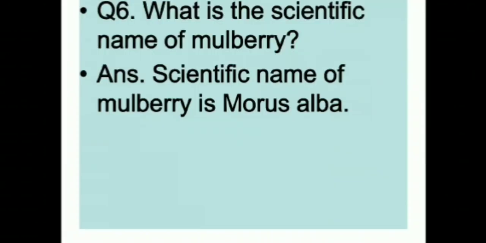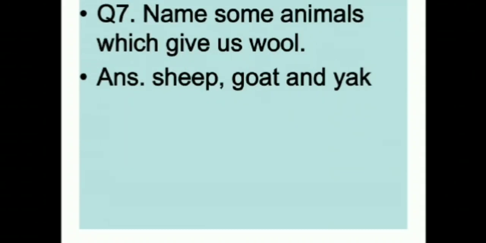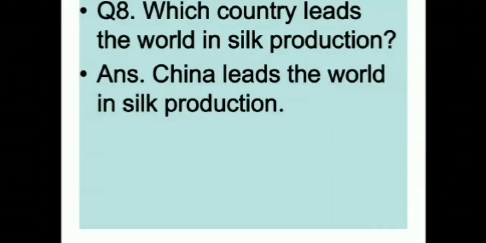Next, question number 6. What is the scientific name of mulberry? The scientific name of mulberry is Morus alba. Name some animals which give us wool. Sheep, goat and yak give us wool. Question number 8, which country leads the world in silk production? China leads the world in silk production, as you all know. Please do write in your notebook, children.